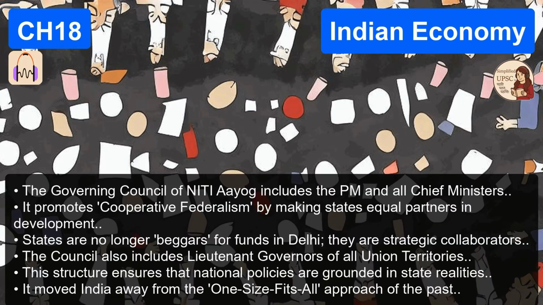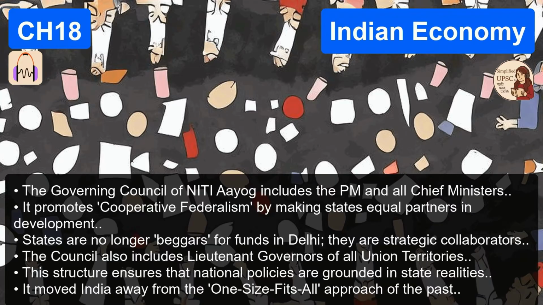What about competitive federalism? This is the idea that states should actively compete with each other to be better governed. Like a friendly rivalry. Like a fierce race to the top. How does NITI actually make them compete? NITI fosters this by creating highly public indices and rankings. The scoreboards. Yes. For example, if Gujarat is doing exceptionally well in water management, NITI collects the data and publishes a public report highlighting it.